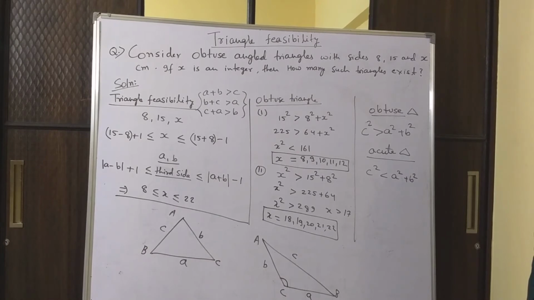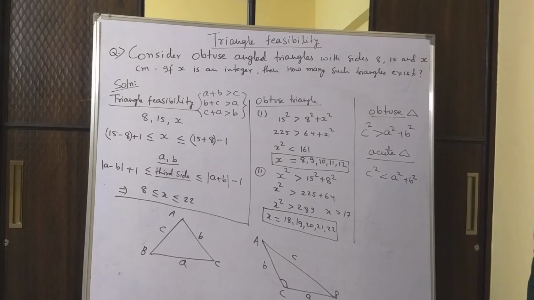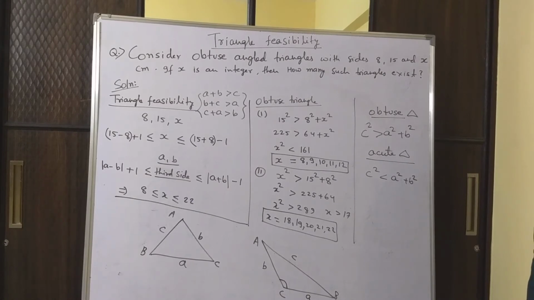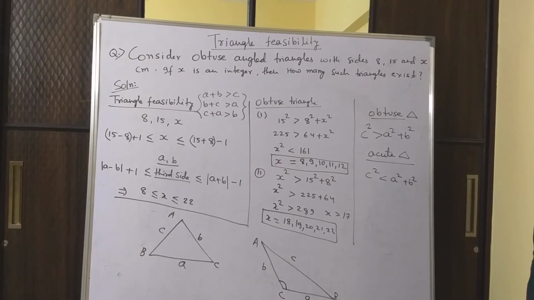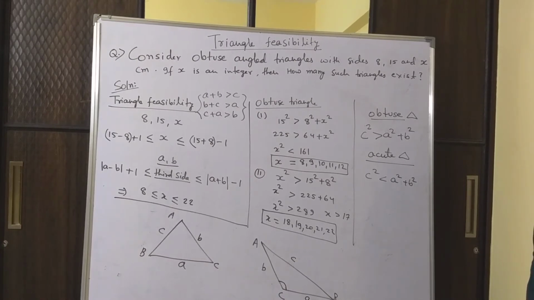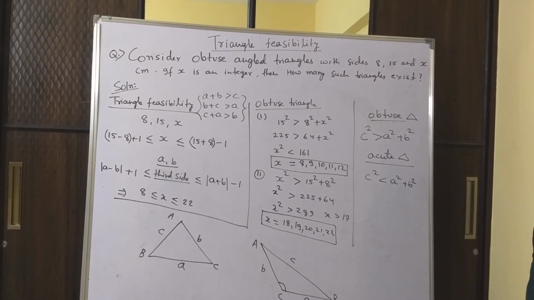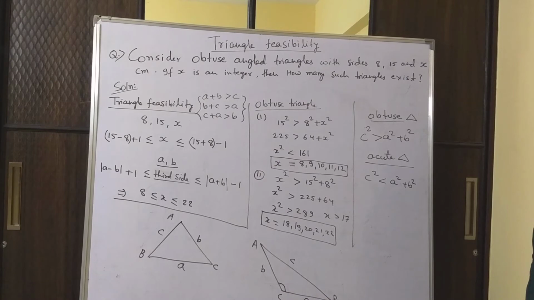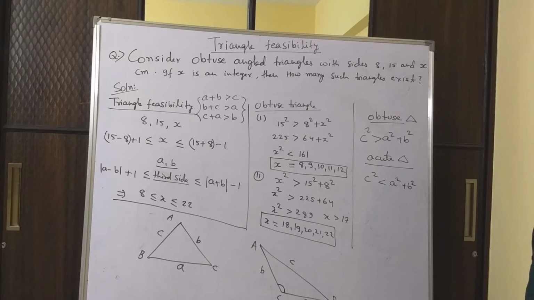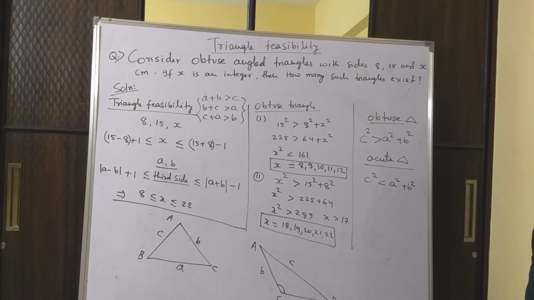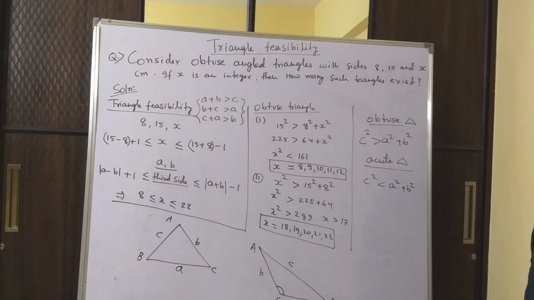It means simply the fact that the sum of any two sides of a triangle is supposed to be more than the third side. Only then you can have a triangle. What we mean here is, if you want to go from point B to point C, the straight line distance is small a. And if you go from point B to point C via point A, it's not a straight line. So that is why small b plus small c will always be more than a. That is the explanation.